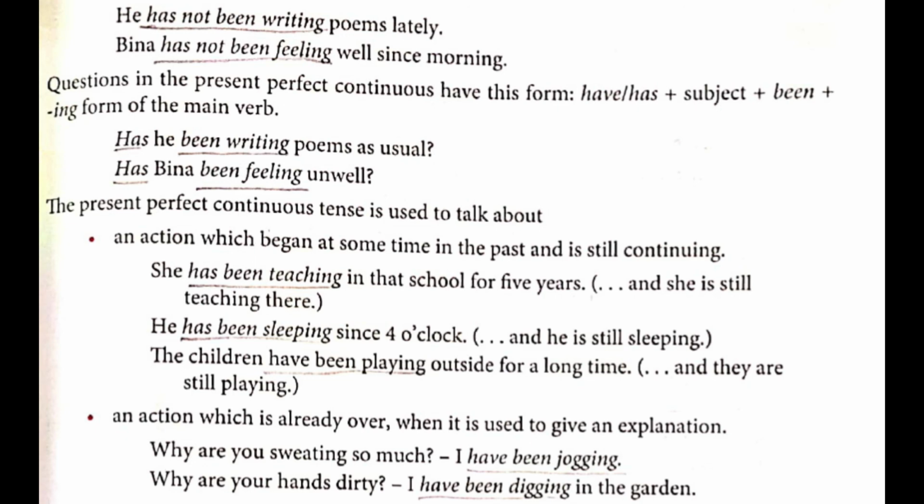So next one. Why are your hands dirty? If a question is given, the answer will be I have been digging in the garden. So underline have been digging. What is the rule saying? I have been digging in the garden. The action which is already over, when it is used to give an explanation. So while giving an explanation, I have been digging in the garden. So since long I was digging. Okay. So students, here we have completed the chapter. So go through the chapter, read it well, understand it. Thank you and have a wonderful day ahead.